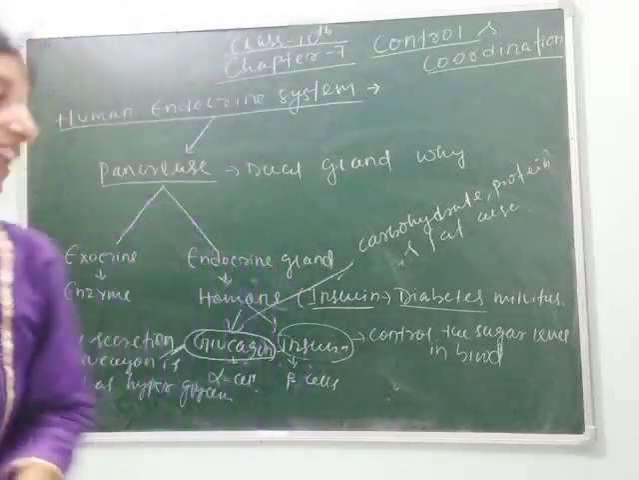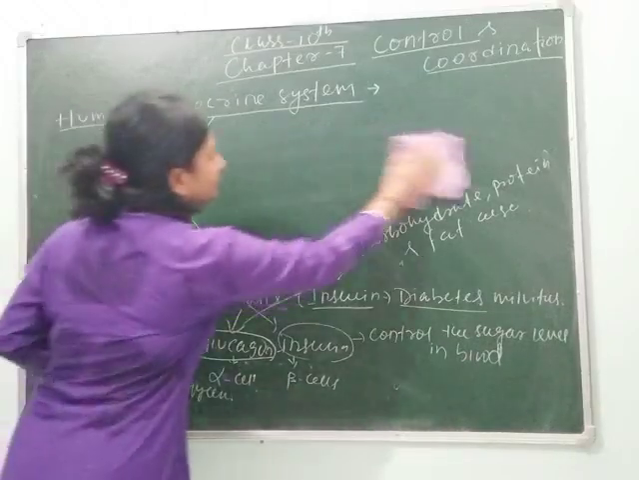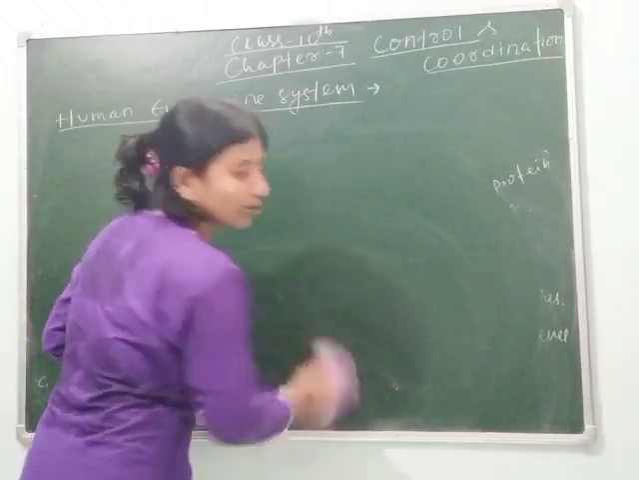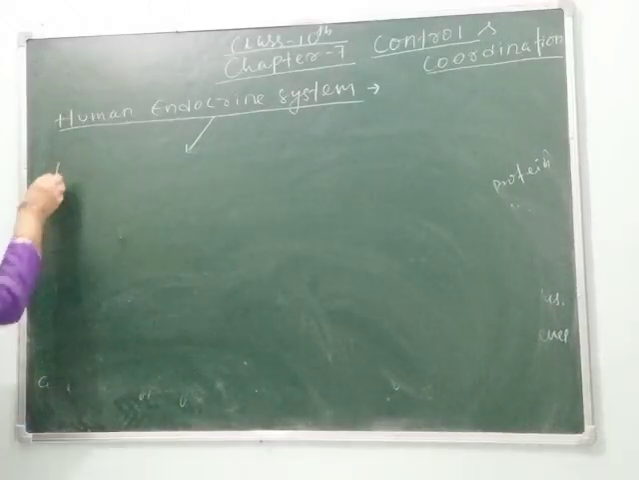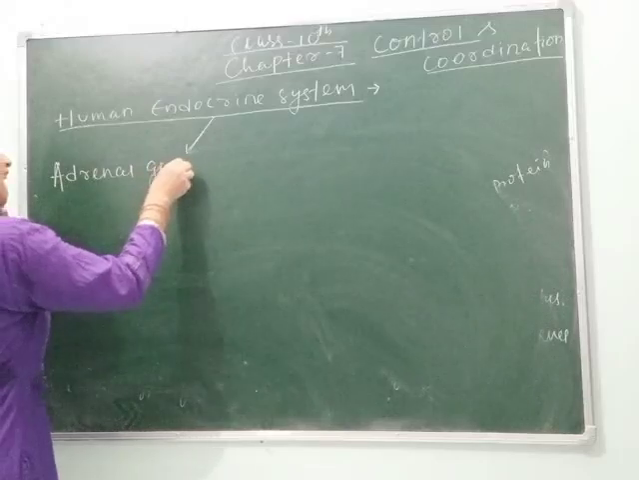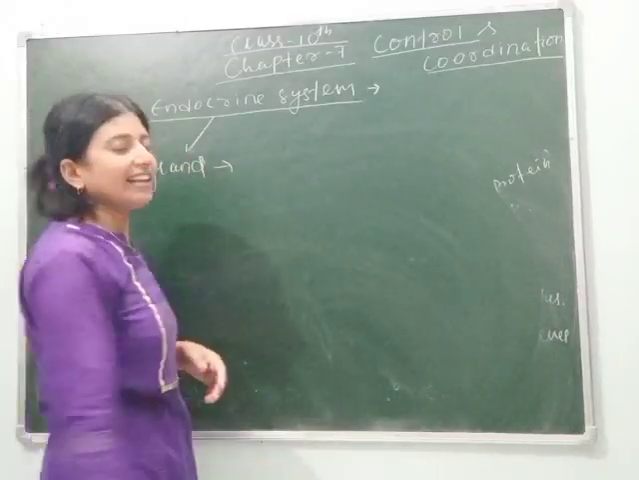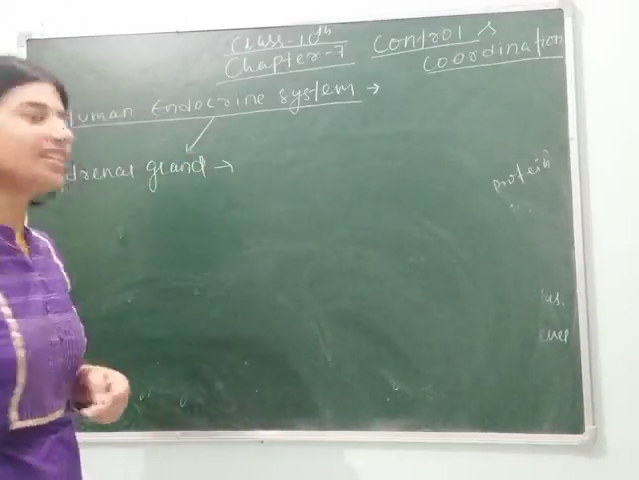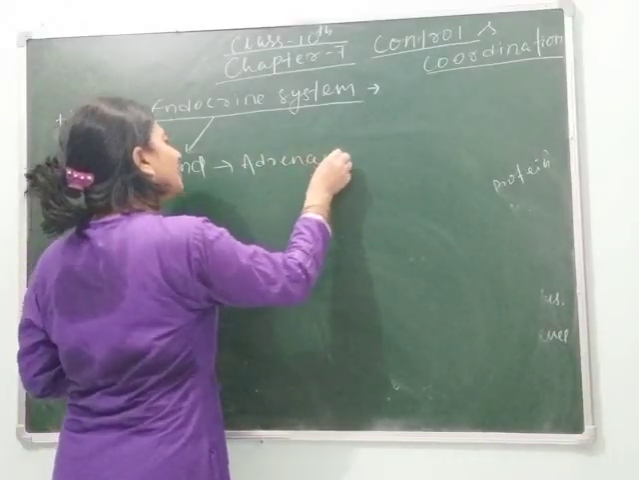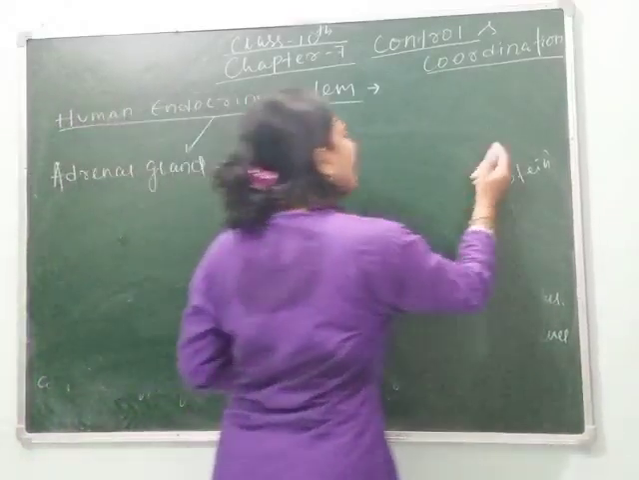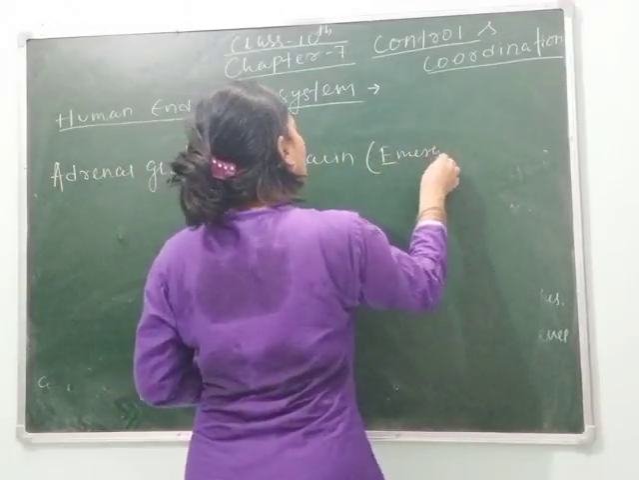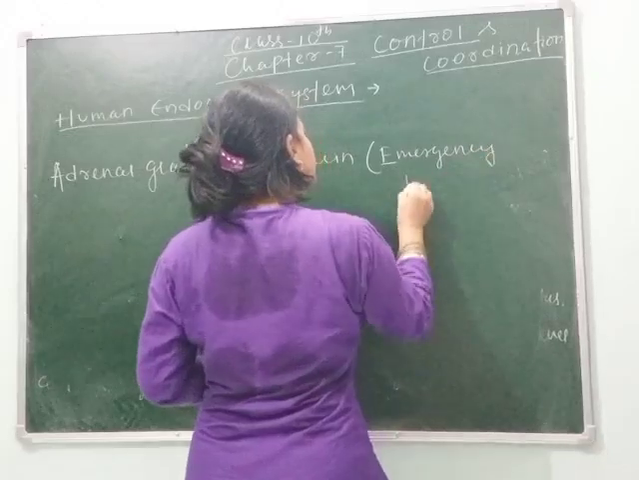Next is your adrenal gland. The next endocrine gland is the adrenal gland. From the adrenal gland, the adrenaline hormone is secreted. This hormone is called the emergency hormone.